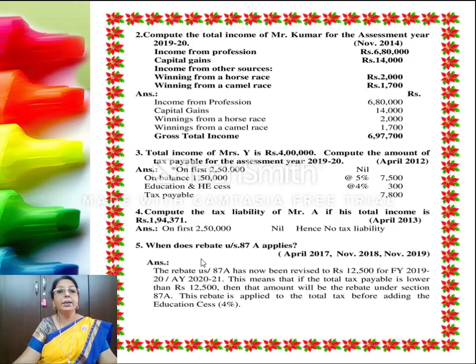When does rebate under section 87A apply? Rebate under section 87A has now been revised to rupees 12,500 for the financial year 2019-20, that is the assessment year 2020-21. This means that if the total tax payable is lower than 12,500, then that amount will be the rebate under section 87A. This rebate is applied to the total tax before adding the cess of 4%.